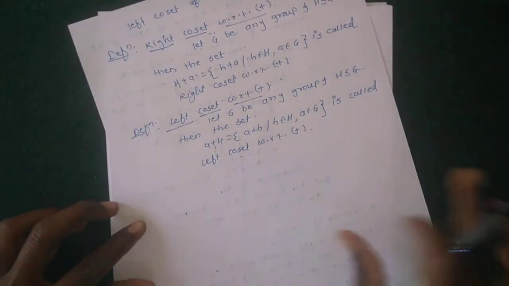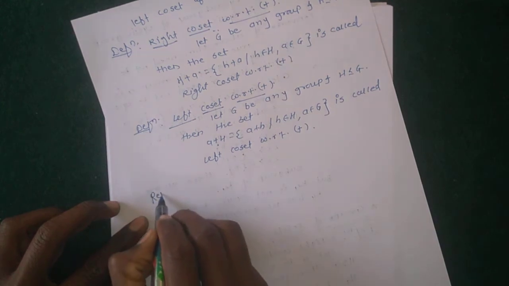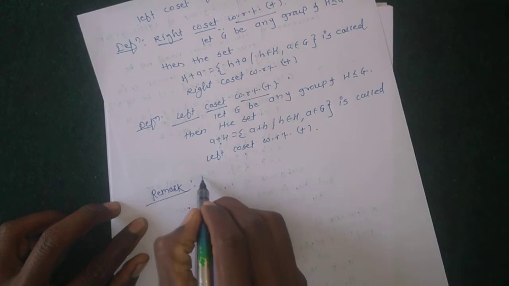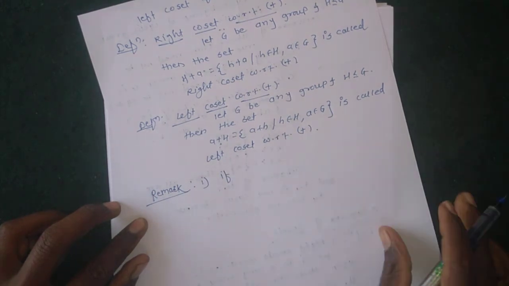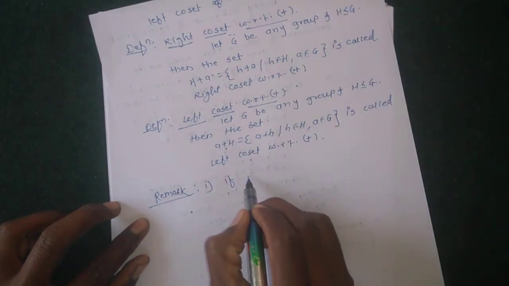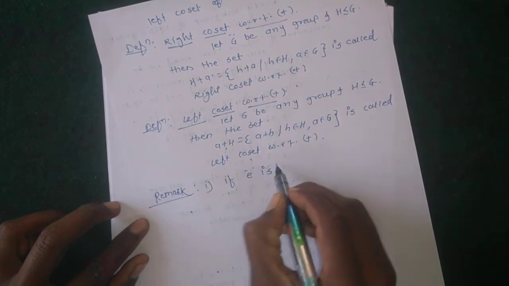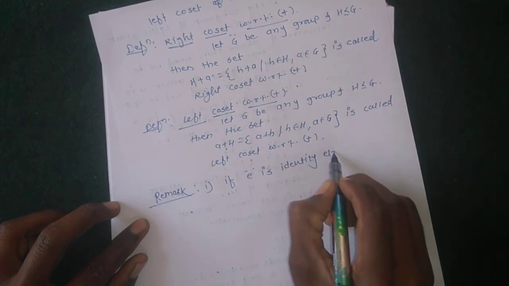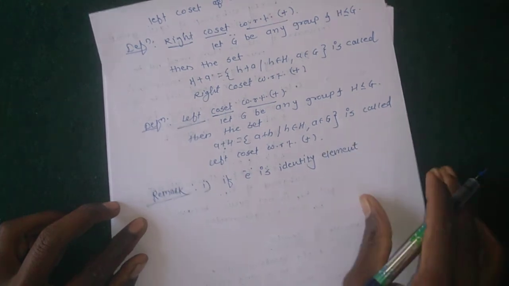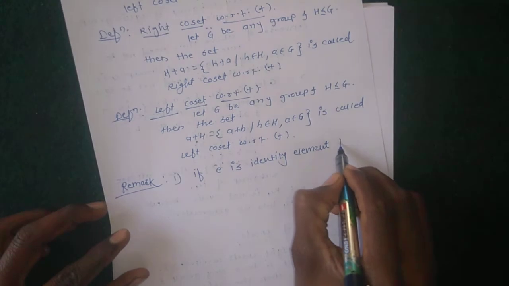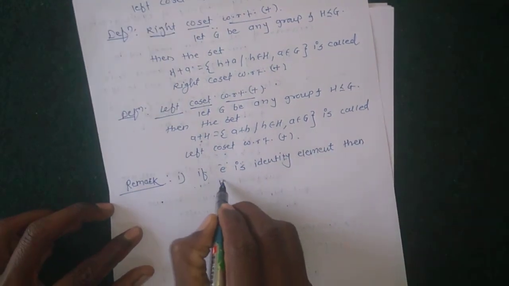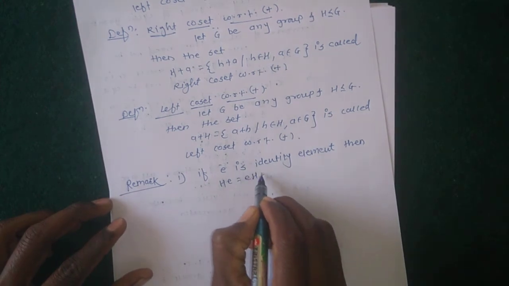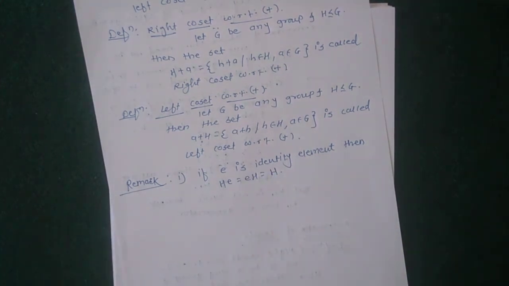So, next the remarks. First remark: if E is the identity element, then the right coset equals the left coset equals the given subgroup H itself.